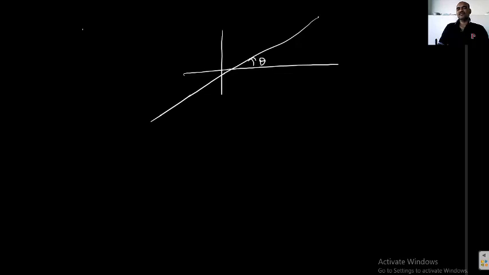Students, what is the slope of a straight line? We want to draw a straight line in the coordinate plane. We need to measure the angle made by that line with the x-axis in the positive direction. Then the tangent of that angle is called its slope. Okay. What is the slope of a curve? That is important.